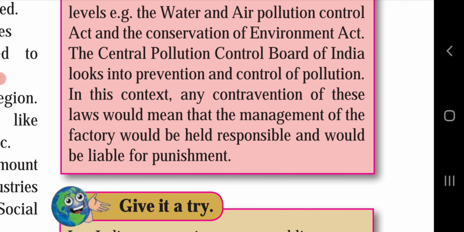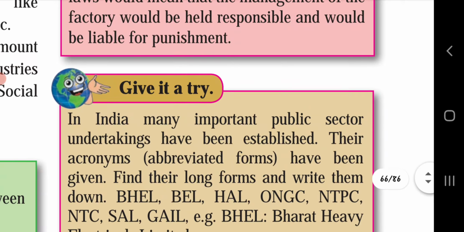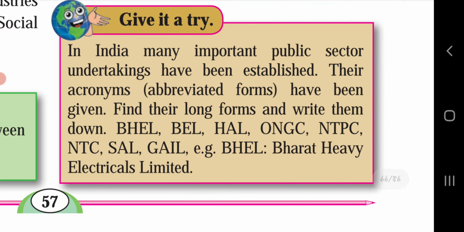Give it a try. In India, many important public sector undertakings have been established. Their acronyms, that is abbreviated forms, have been given. Find their long forms and write them down. BHEL, BEL, HAL, ONGC, NTPC, NTC, SAIL, GAIL. Example: